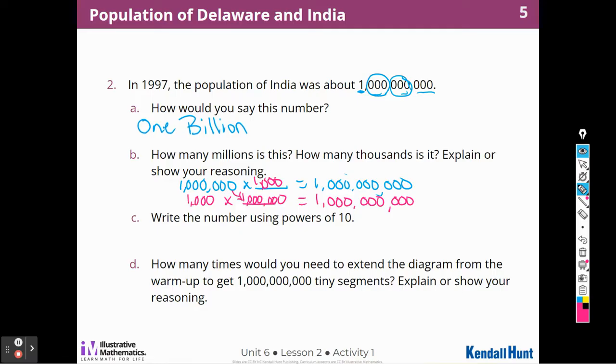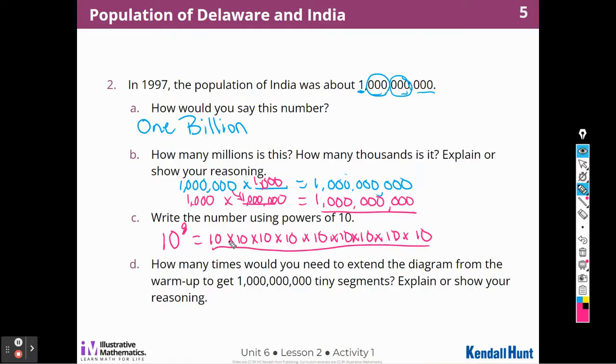Now we have to write that using a power of 10. Well, how many zeros does it have? It has 9 zeros. So that means I'm going to have to multiply 10 9 times, right? 3, 4, 5, 6, 7, 8, 9. I'd much rather write 10 to the 9th power than to write this equation or to write this number actually.